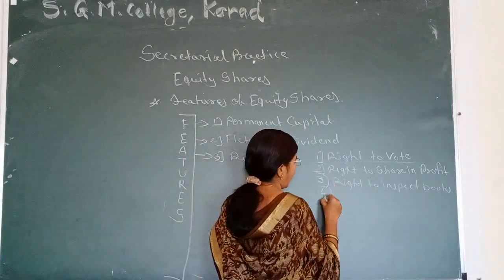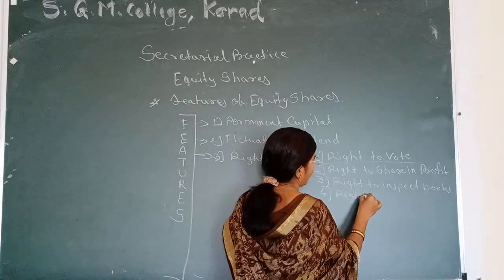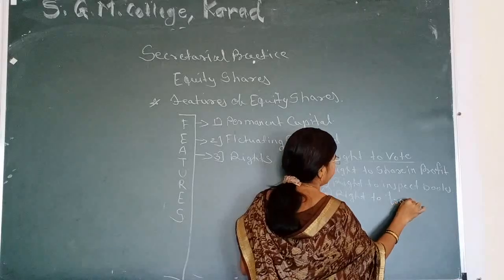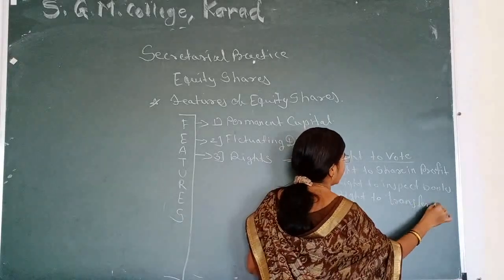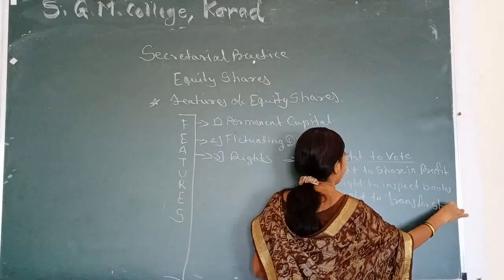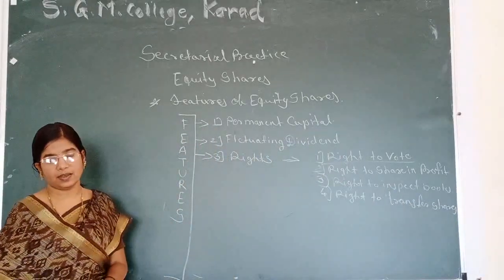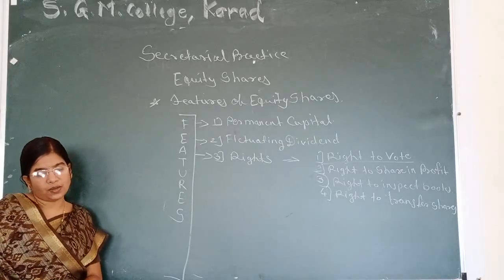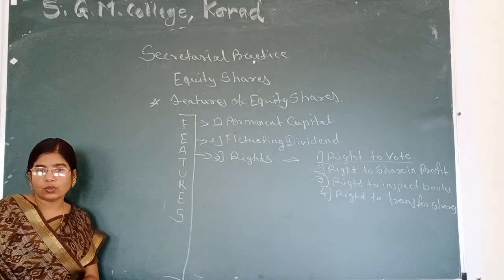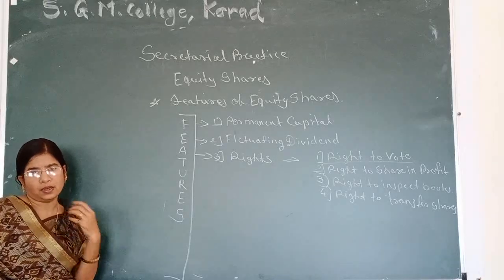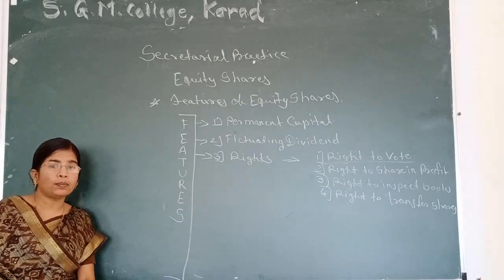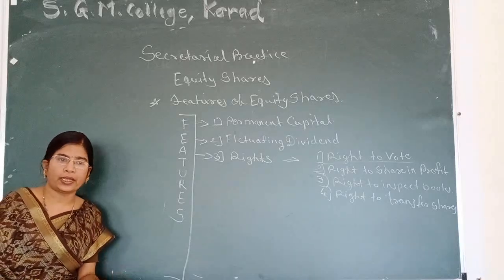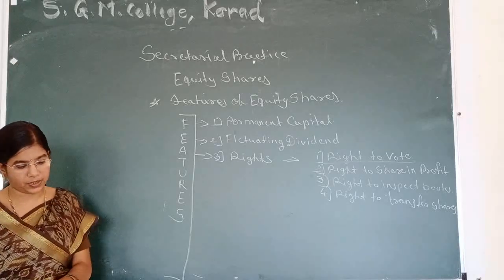Next right is the right to transfer shares. Fourth right is the right to transfer shares. Right to transfer shares means every shareholder has a right to transfer their shares to another person, by giving as a gift or by selling. In both situations, every shareholder can transfer his shares to another person.